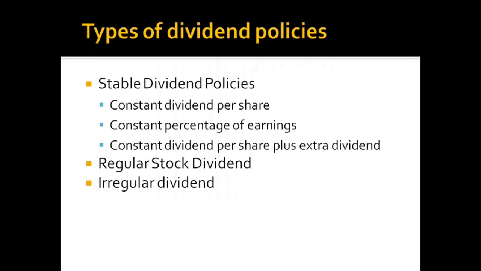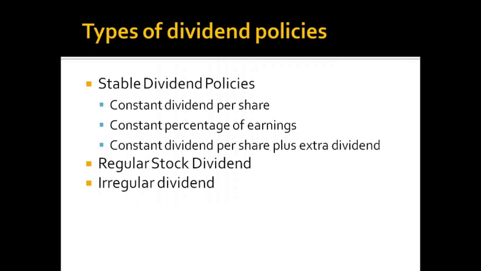So first of all, we can see the stable dividend policies. The stable dividend policy means there is a consistency in the dividend payment, because a stable dividend policy maintains a regularity in paying some dividend even though the earnings fluctuate from year to year.